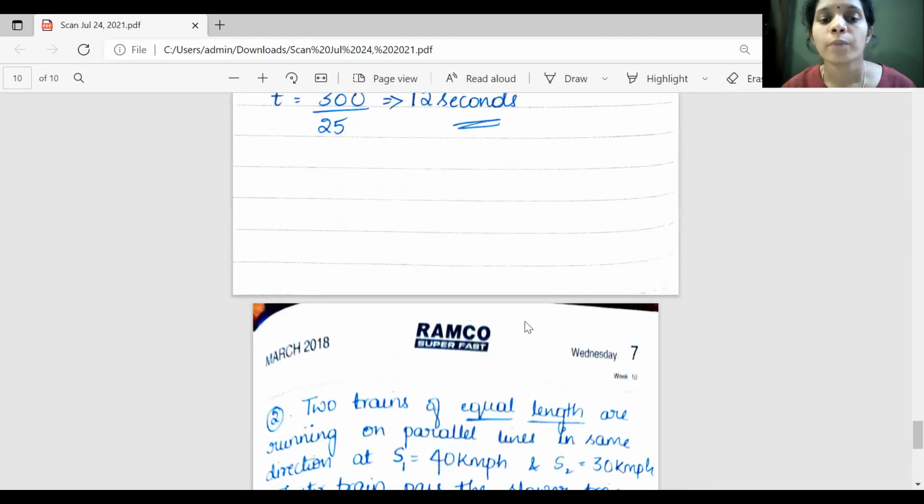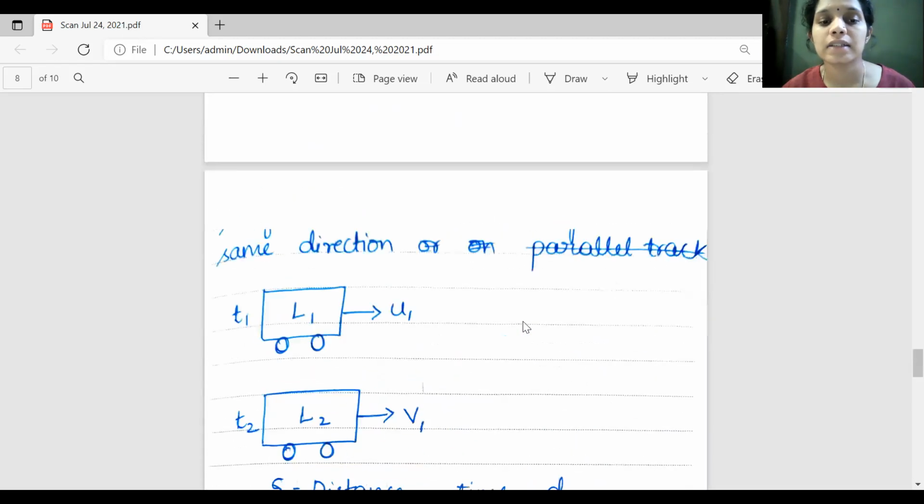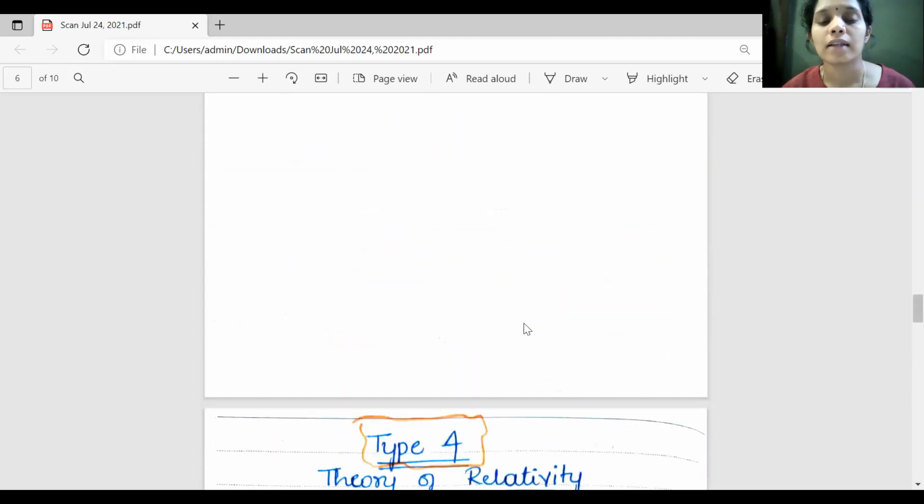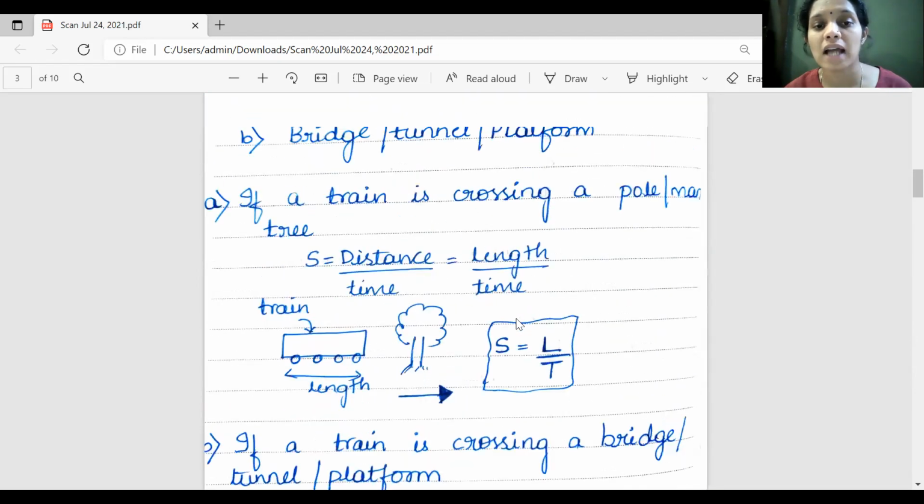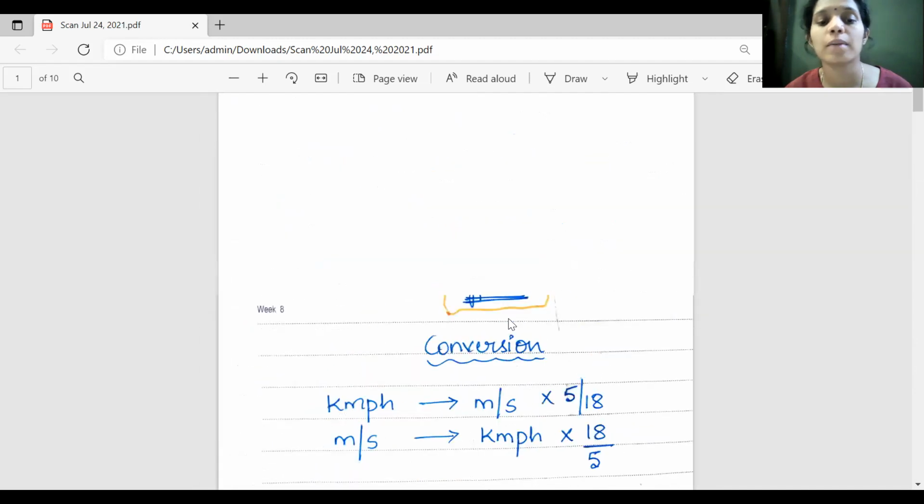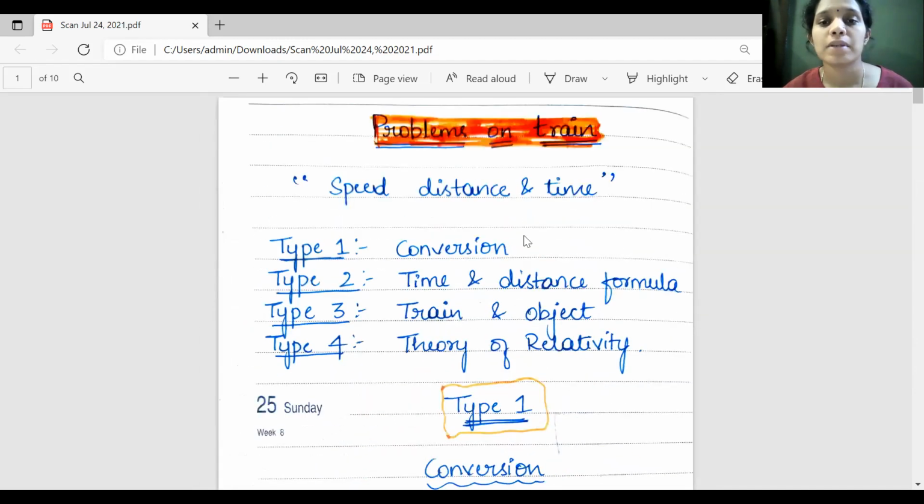So thank you. In the next class, let us see which will be the next topic. This covers the problems on trains. So far, whatever problems are asked will be majority based on this type itself.